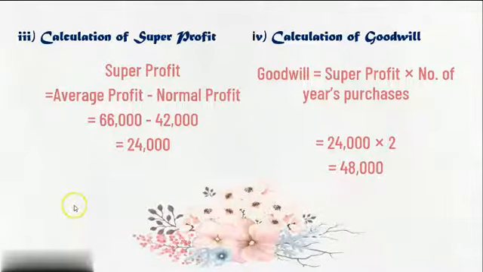Now students, in the next class we are going to start with the journal entries based on goodwill and the revaluation account. Students, just remember, in retirement of partner, the format is going to be the same as admission of partner. That is, we are going to prepare revaluation account or profit and loss adjustment account, partners' capital account, and balance sheet. The format is going to remain the same. Some changes will be there in the entries of goodwill, right?